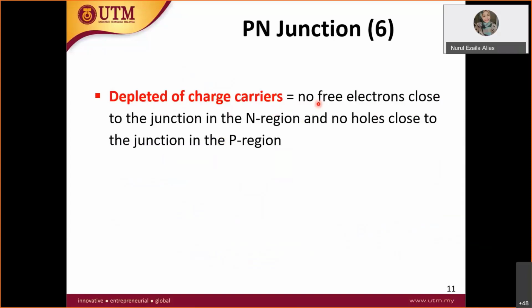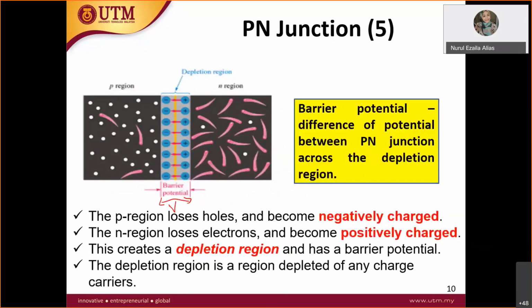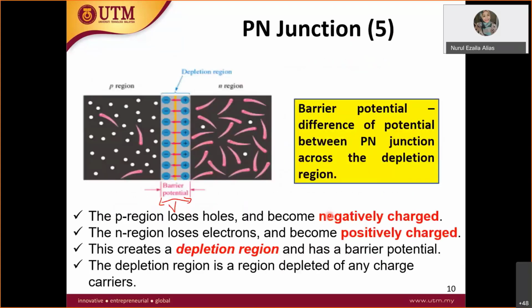Okay, so the depletion region is formed very quickly, and it is very thin. Although the drawing looks very wide, it is very thin compared to the N region and P region. All right, so now we are talking about the initial state, at high temperature, unexcited.